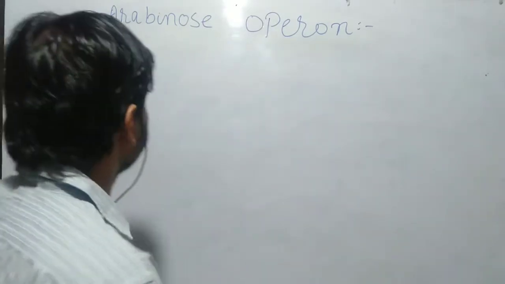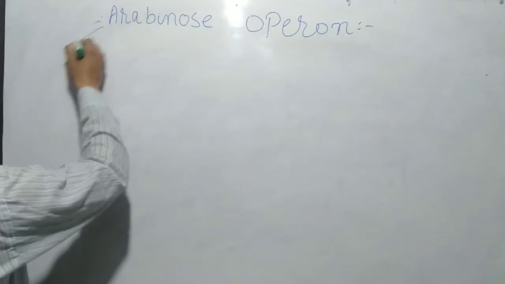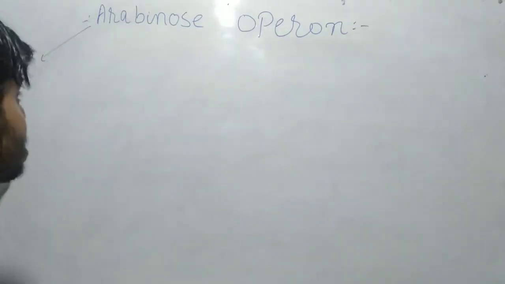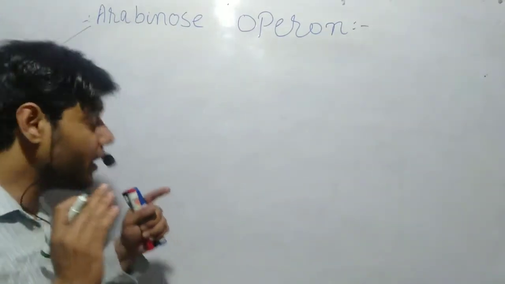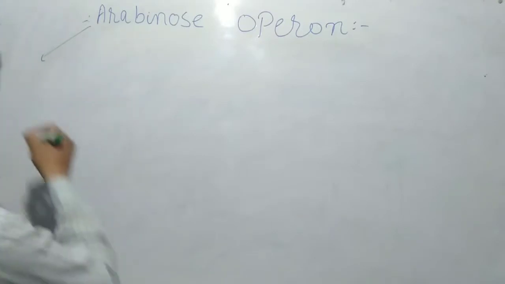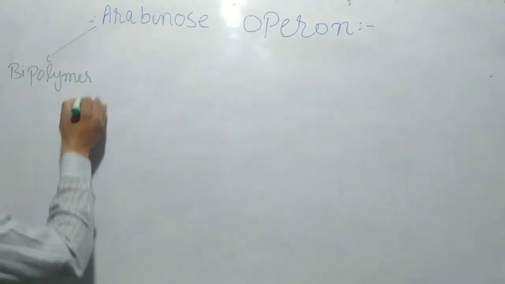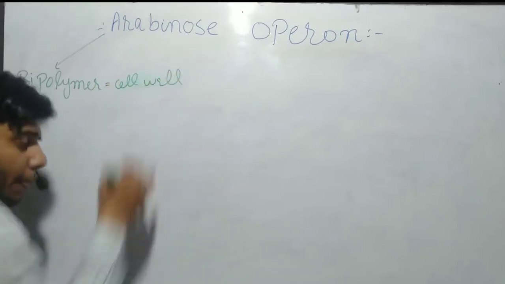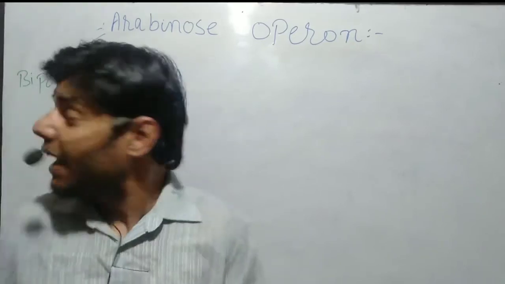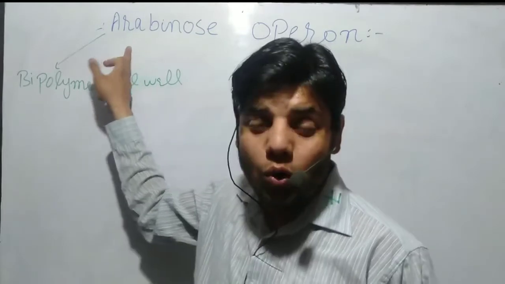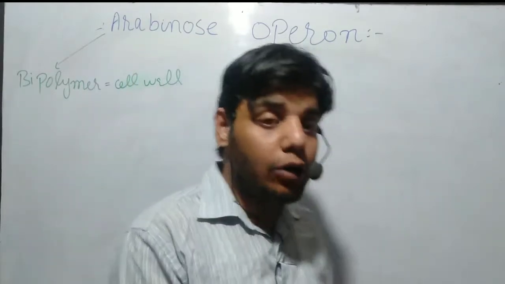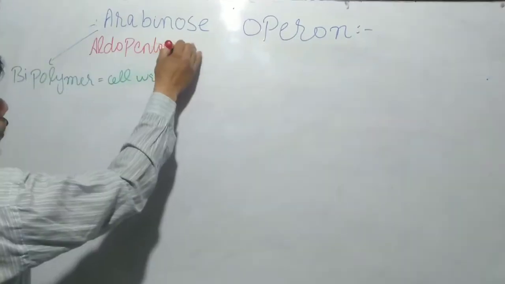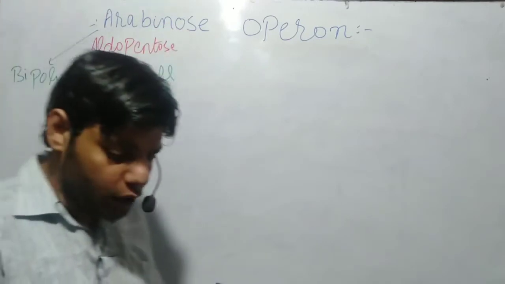What is actually Arabinose? First of all, let's talk about that. This Arabinose is a biopolymer that can make the cell wall. Now how can it make the cell wall? This Arabinose is also an Aldopentose. Why do we call it Aldopentose?